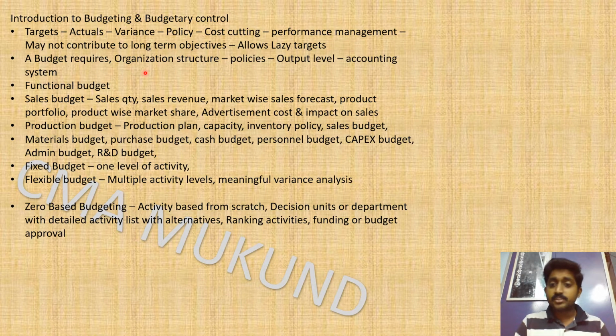Budget requires an organization structure. Only when an organization structure is there, various departments will be there, and each department will have a target, and there will be policies and output levels. So as a company, what is your production output level? And there should be a good accounting system. Then only the exact department cost or product cost will be allocated to that.